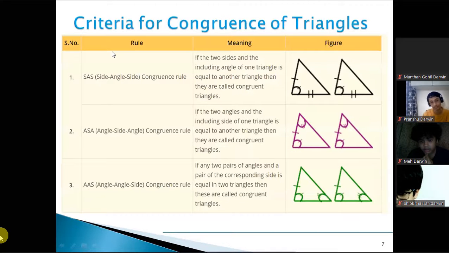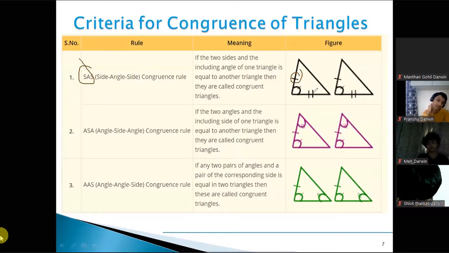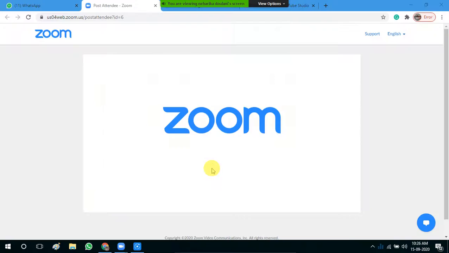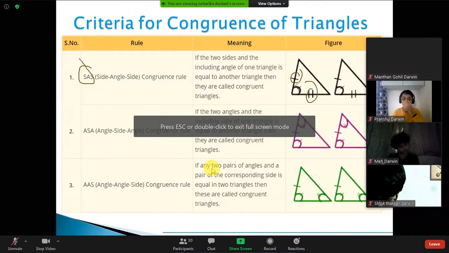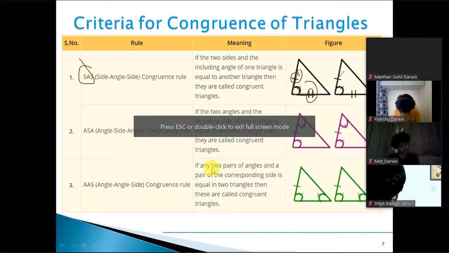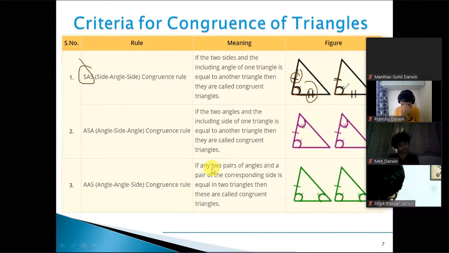Now coming to different rules. The first rule that you saw is side angle side. Now side angle side means we'll be going into the sequence. First I'll get one side, then the angle and the other side. Or I can say two of the sides and one angle included between these two sides. If they are equal in both the triangles, I can say that these two triangles will be congruent. So I need not prove the third side or the remaining two angles. By using SAS, I can directly say that these two triangles are congruent.